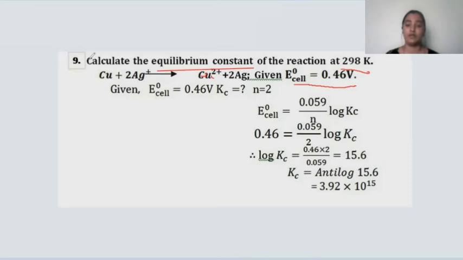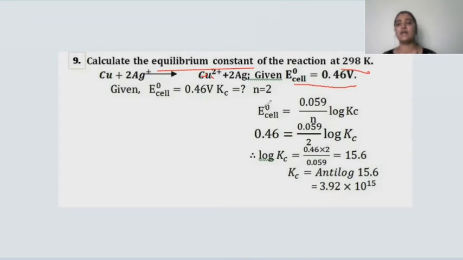Okay, and what you need to find out here is the equilibrium constant, and you are going to use the formula: E naught cell is equal to 0.0591 divided by n into log Kc. What is this Kc indicating? Kc is the equilibrium constant. n, as I already mentioned, is the number of electrons. E naught cell is the standard electrode potential of the cell.